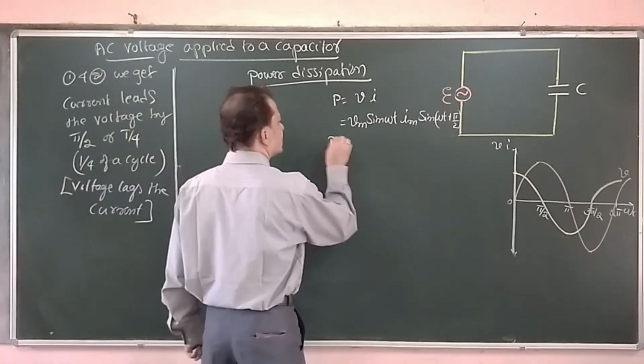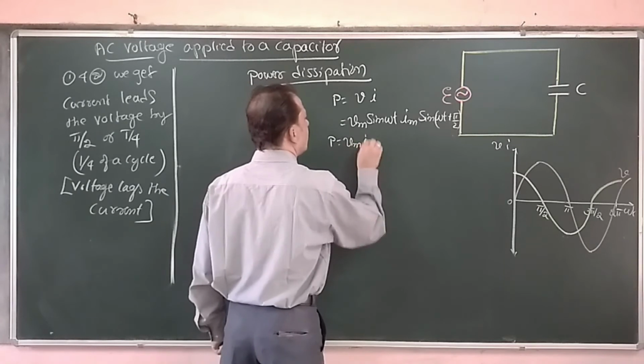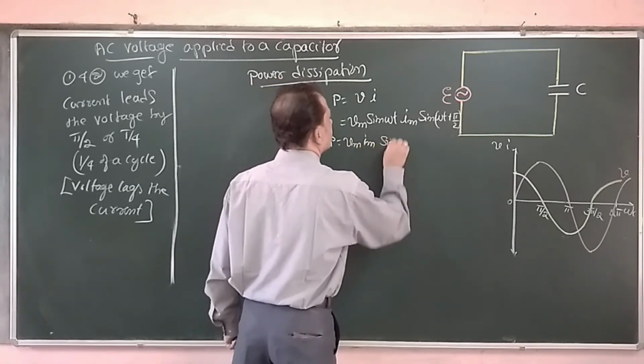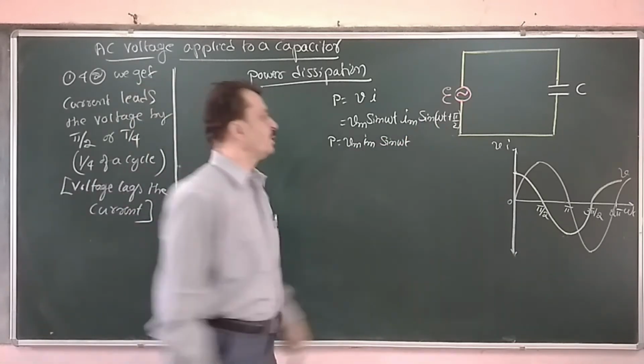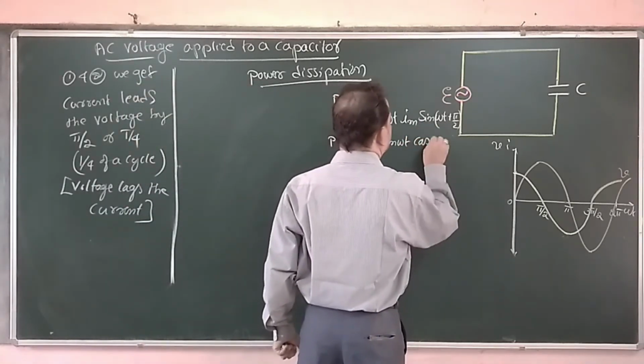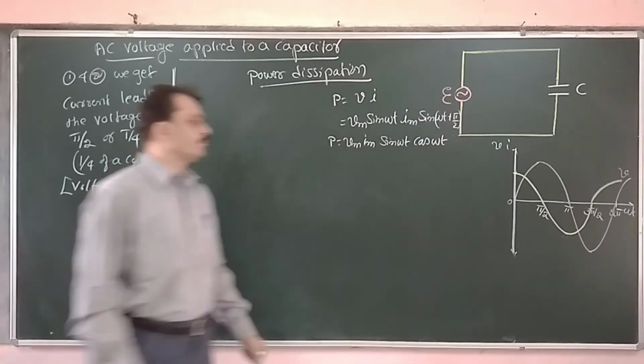So simply rearrange the terms. Vm Im sin omega t. What is sin omega t plus pi by 2? It is cos omega t.